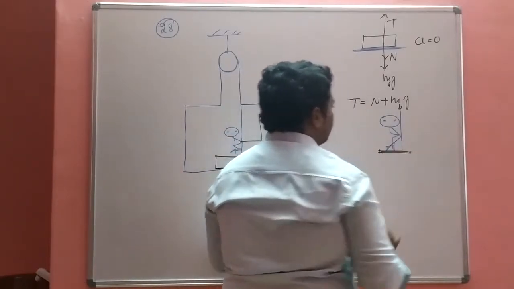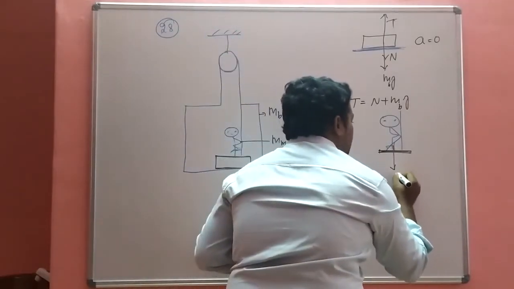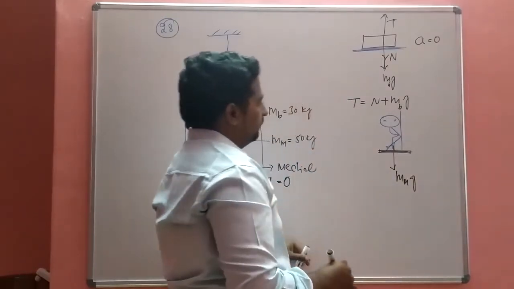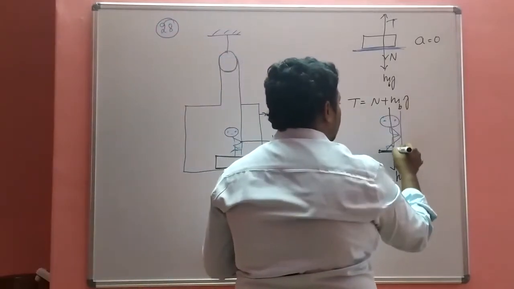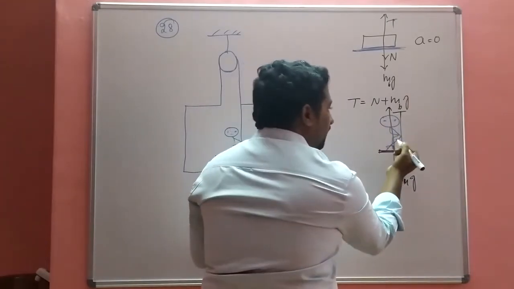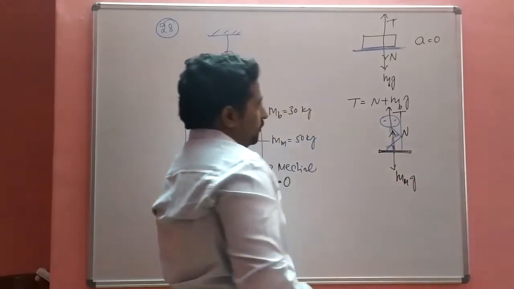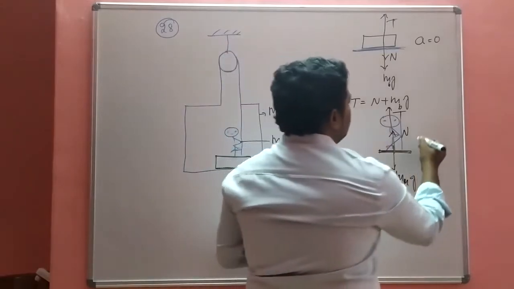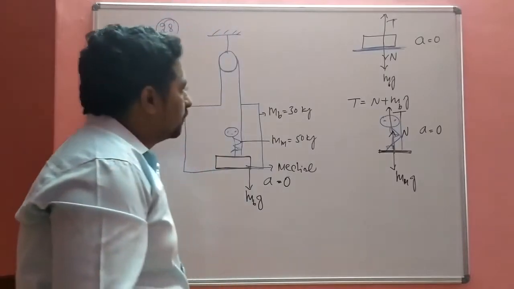The forces on the man are: the weight, mass of the man times g; upward, the tension; and another contact force, the normal reaction N. Stationary means acceleration is 0.